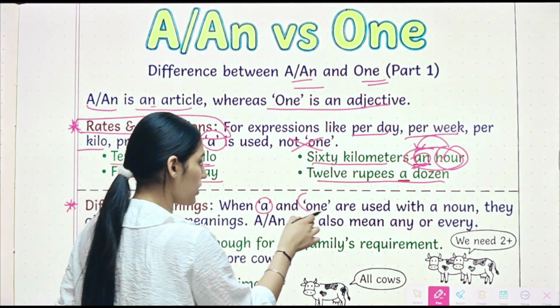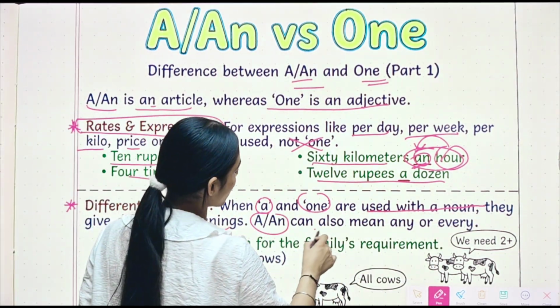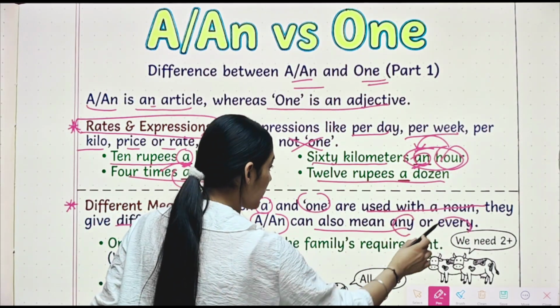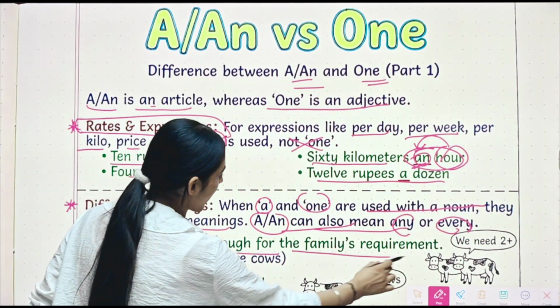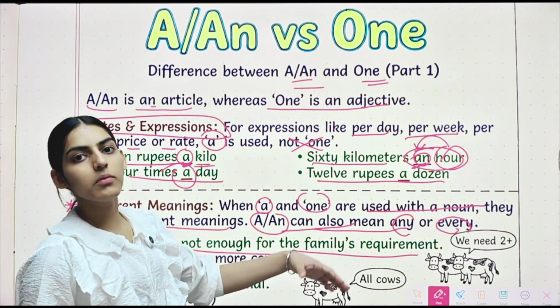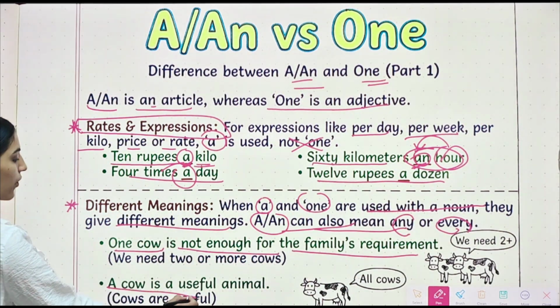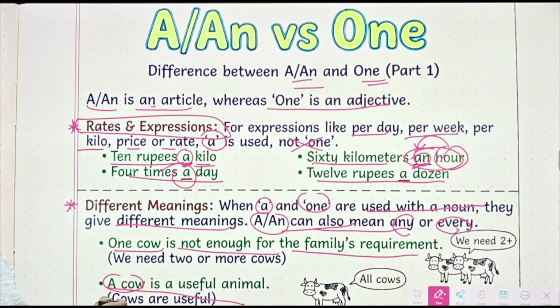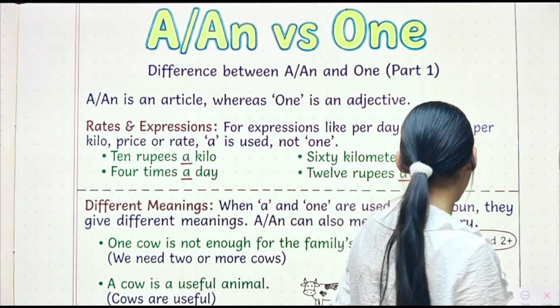When a and one are used with a noun, they give a different meaning. A or an can also mean any or every. This is important. For example, one cow is not enough for the family's requirement. It means we need more than one, like two or more. Alright. Then we have, a cow is a useful animal. So here a cow means all cows are useful, any species of the cow. Alright. Now moving on.